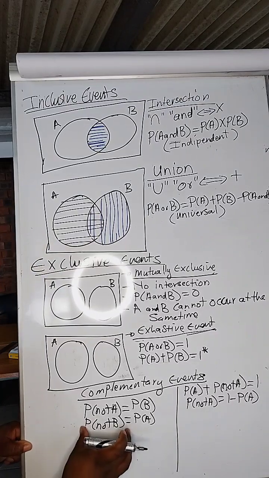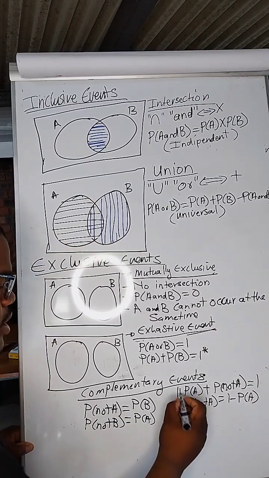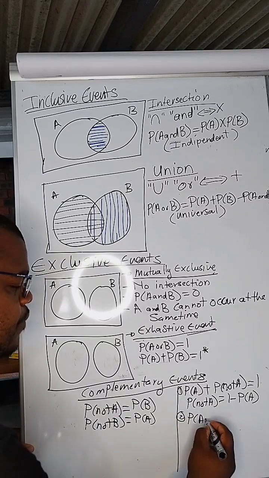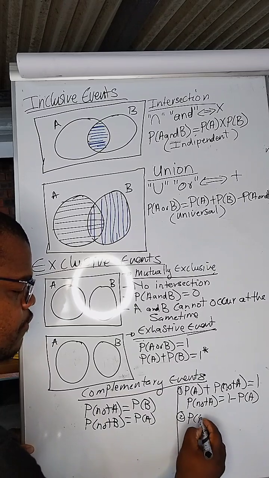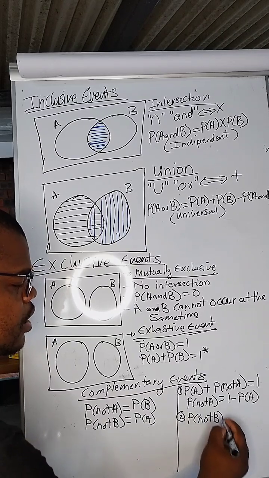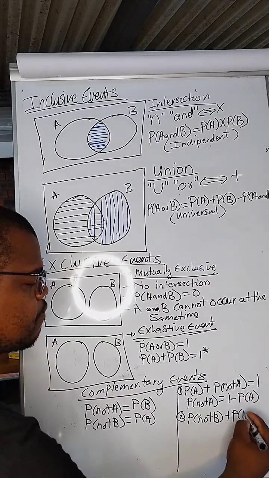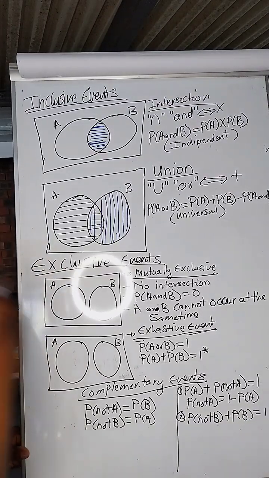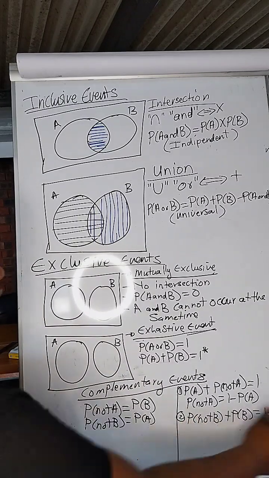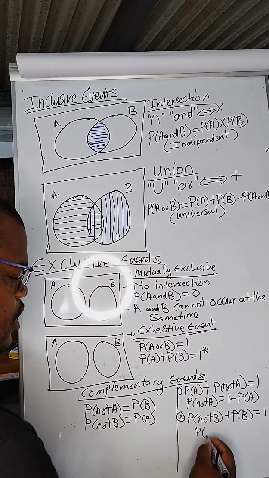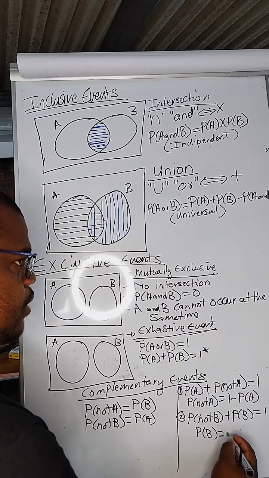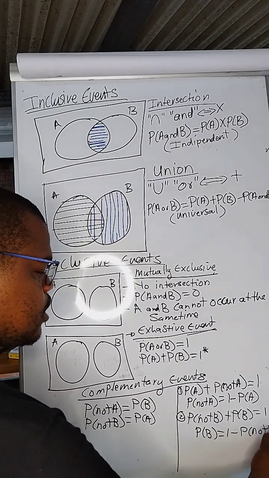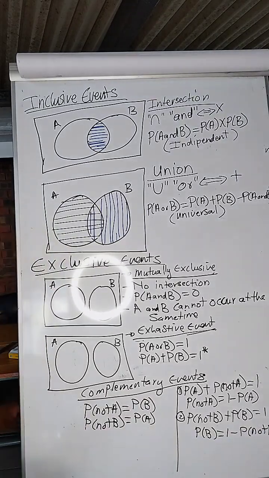Now let's choose the second one. So that's the first one. The second one, we say the probability of not B plus the probability of B will be 1. Okay? If it's so, let's take this one to the other side. So the probability of B will be equal to 1 minus the probability of not B. That is what we know.